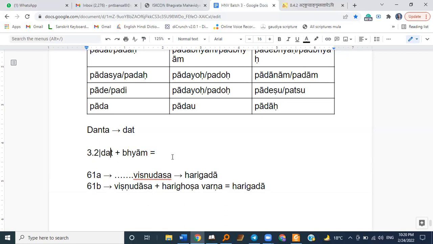So here is this case when we have Tarama, which is a Vishnu Dasa, followed by any Hari Ghosha Varna. So this Ta changes to its own Harigada. Thus it becomes Dadbhyam. Thank you for reminding, Prabhuji. So this is Dadbhyam. Yes, you can continue.